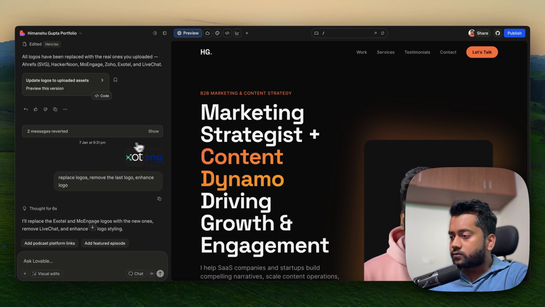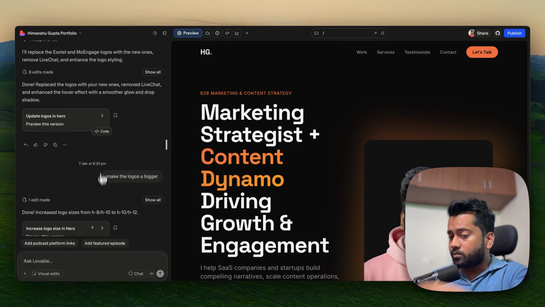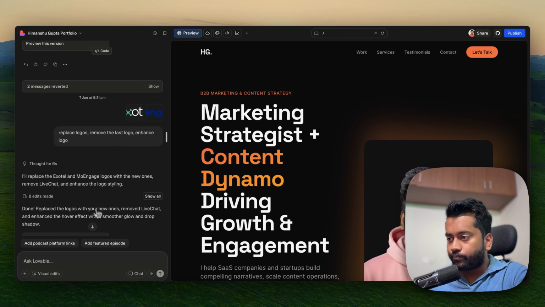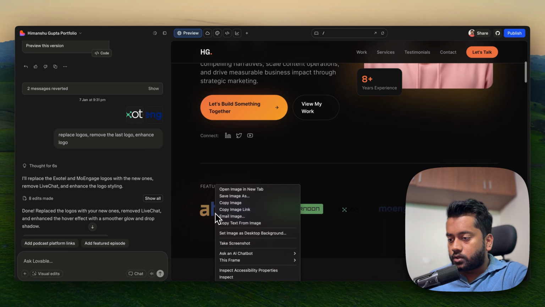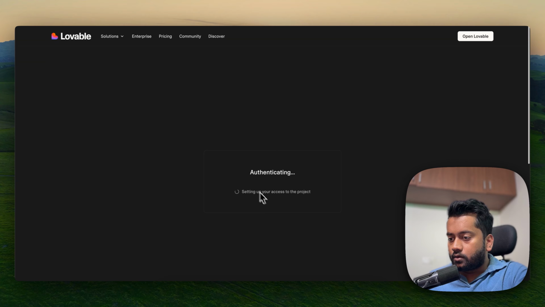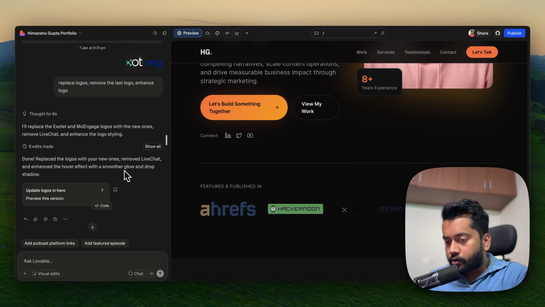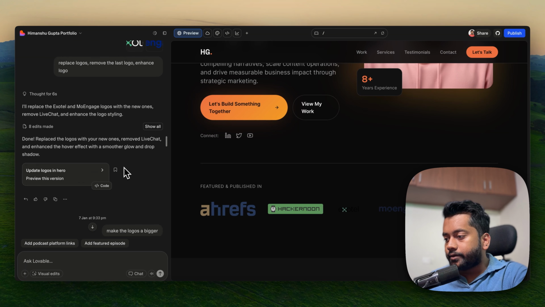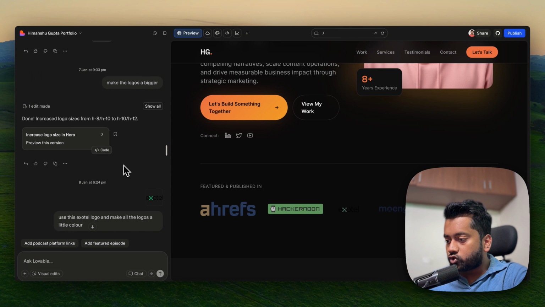Again, in terms of changes, whatever, it's pretty much straightforward. Even image hosting was a problem. For example, I've given these images, and I think if I open this, it's still hosted in Lovable itself. And I think that is another problem. So for my other website, again, I'll do a walkthrough, what I did was I uploaded it on WordPress, got the link, pasted it here, but still the image loading, everything, even after compressing it, was a challenge.